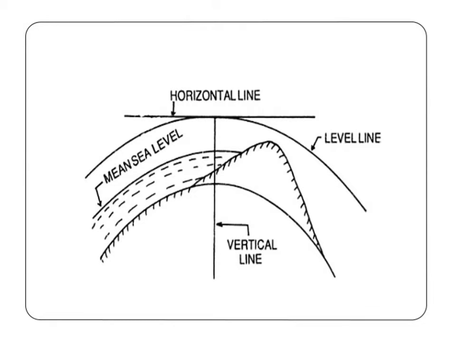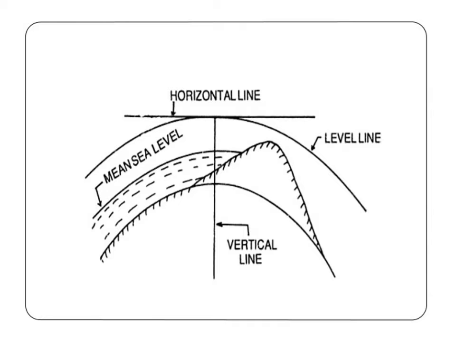Here in this particular diagram, three lines are shown. One is horizontal line, another is vertical line, and third is level line, and fourth is MSL line, mean sea level, MSL. So whenever we consider the geodetic surveying, then we are going to consider the level line. That is to say that we are going to consider the effect of earth curvature.